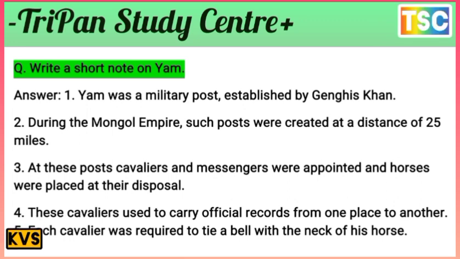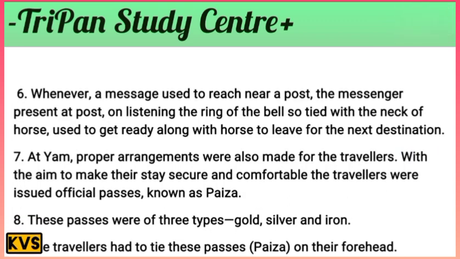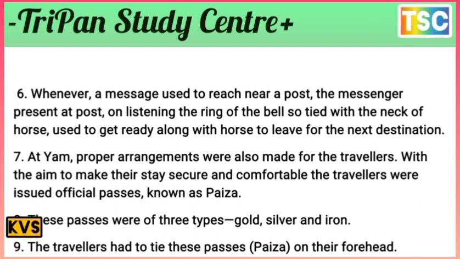Each cavalier was required to tie bells well around the neck of his horse. Whenever a messenger reached near a post, the messenger present at the post, on hearing the ringing of the bells tied around the horse's neck, used to get ready along with a horse to leave for the next destination. You know that is important.